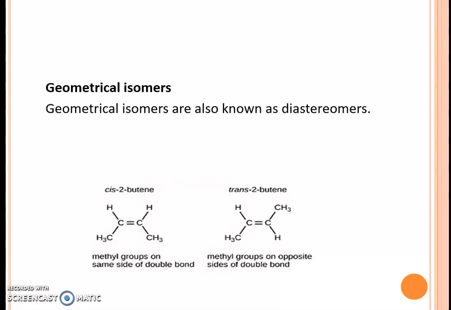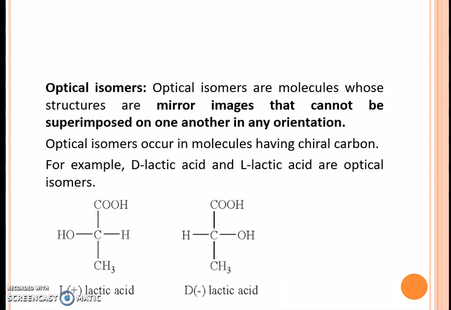You can see in the cis isomer, the functional group, for example methyl, is on the same side of the double bond, whereas in the trans isomer, the methyl groups are on opposite sides of the double bond. Optical isomers are molecules whose structures are mirror images that cannot be superimposed on one another in any orientation. Optical isomers occur in molecules having a chiral carbon. Chiral carbon means all four substituents on it are different.